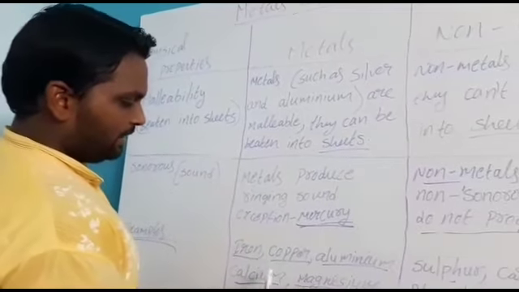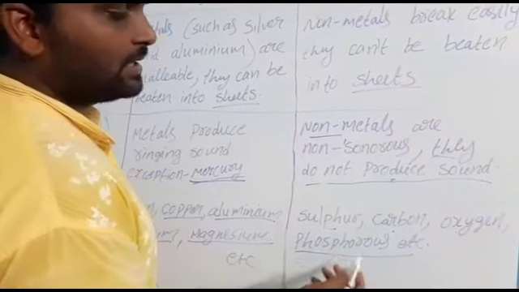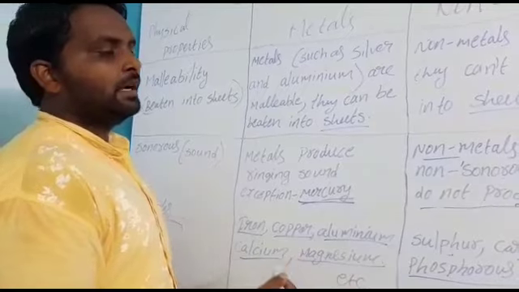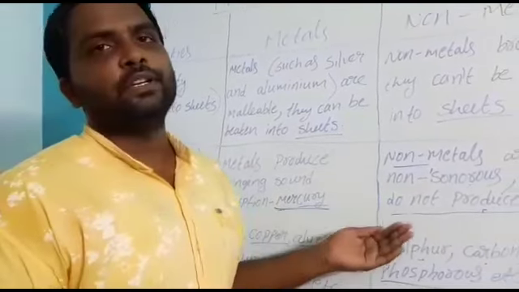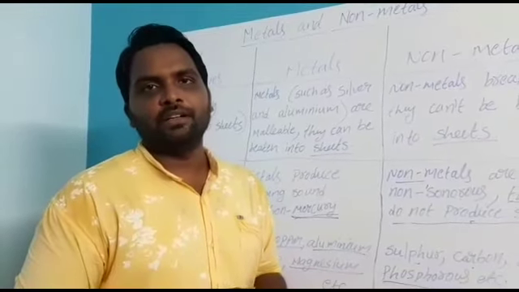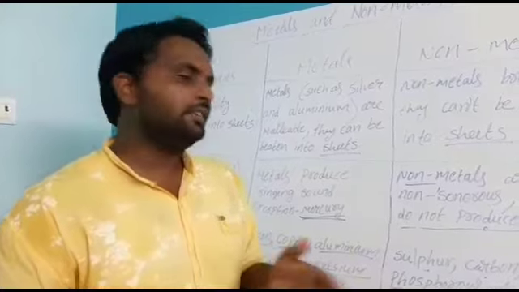Aluminium, calcium, sulfur, carbon, oxygen, phosphorus may be new words for you. Before learning this lesson, you should see the periodic table up to 30 elements once. In those 30 elements, you can find these words.